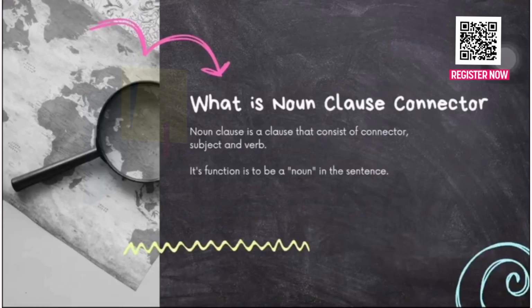Okay, first, what is a noun clause connector? A noun clause is a clause that consists of a connector, a subject, and a verb, and its function is to be a noun in the sentence. That is why we call it a noun clause. It does not literally consist of a real noun that can be touched. Therefore, its function is to act as a noun in the sentence.